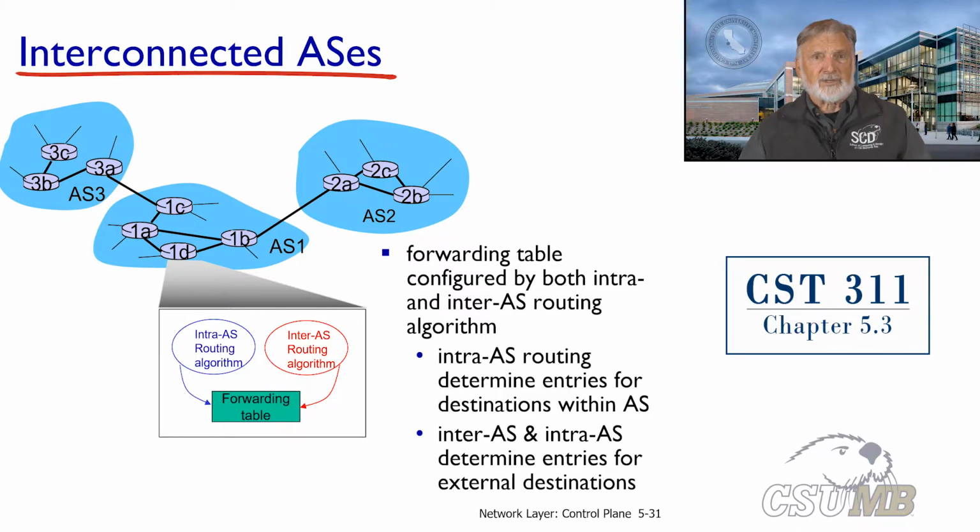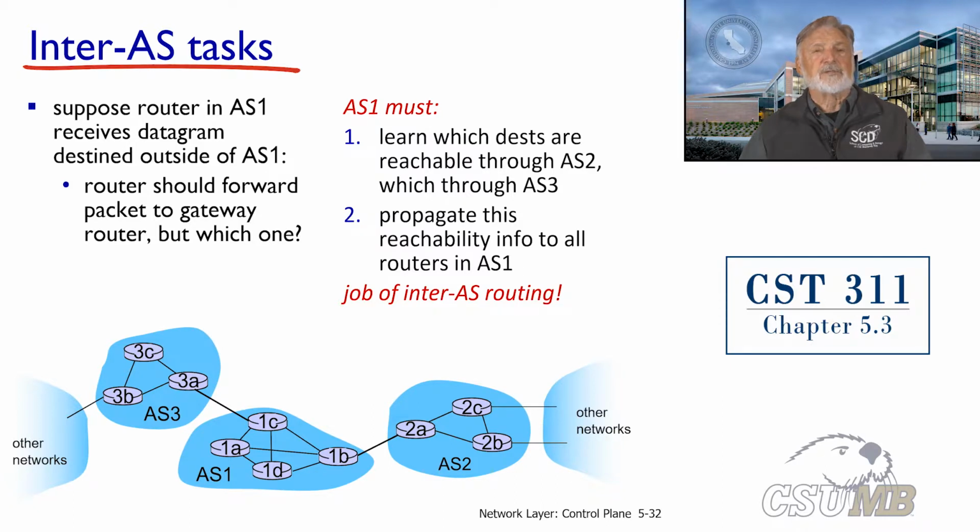In this diagram, we see the interconnected autonomous systems, AS1 and AS2 and AS3, as well as connections to other networks. Where should a router in AS1 send a packet that it receives if that packet must be sent outside of its autonomous system? There are two possible paths out, through AS2 or AS3. Inter-AS routing determines the correct path and must propagate this information to all of the routers in AS1.